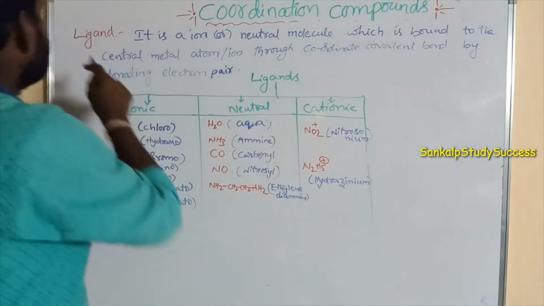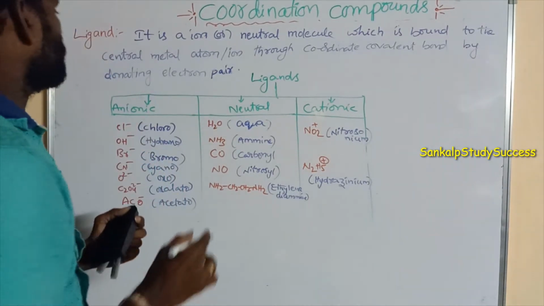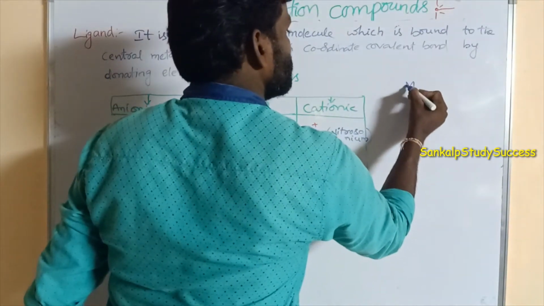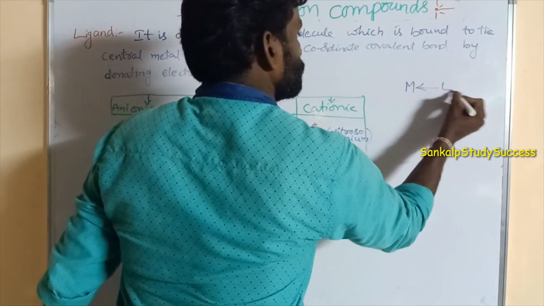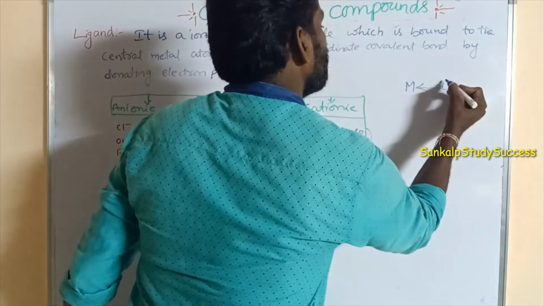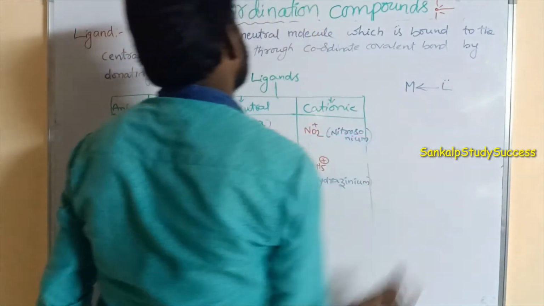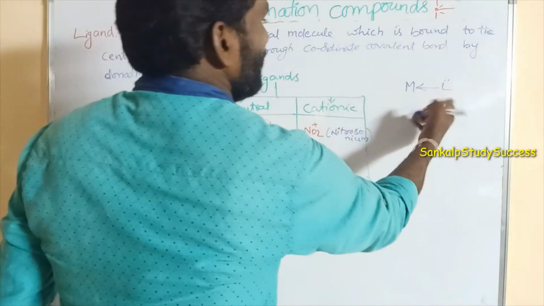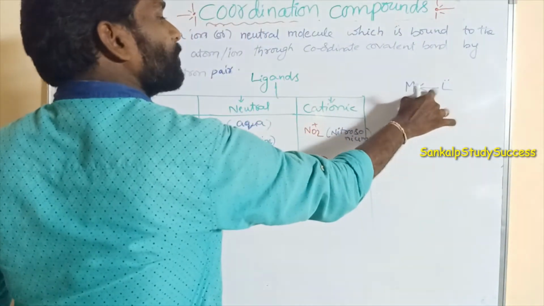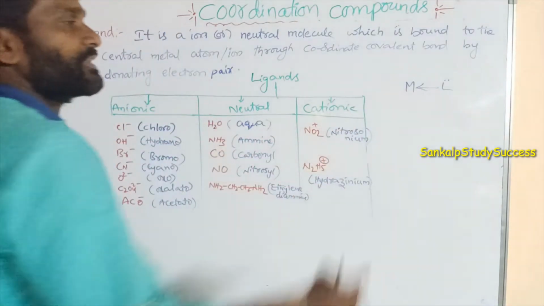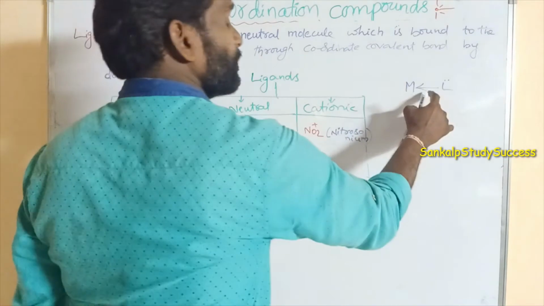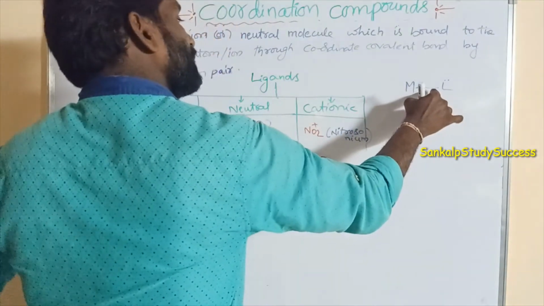Now we will discuss ligands. We know that a ligand is an electron pair donor, already discussed. The metal is the electron pair acceptor, and the ligand is the electron pair donor. The ligand can be bound to the metal atom through a coordinate covalent bond. This bond is a coordinate covalent bond, and it is represented by this arrow.